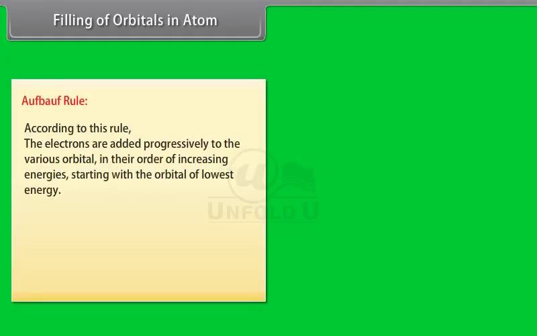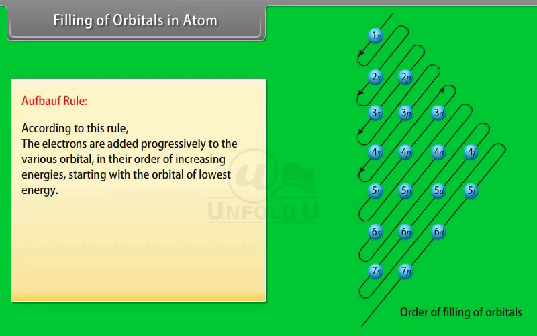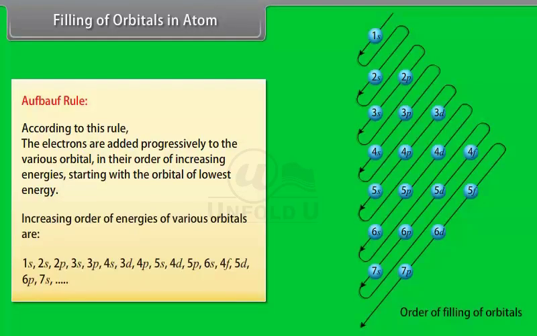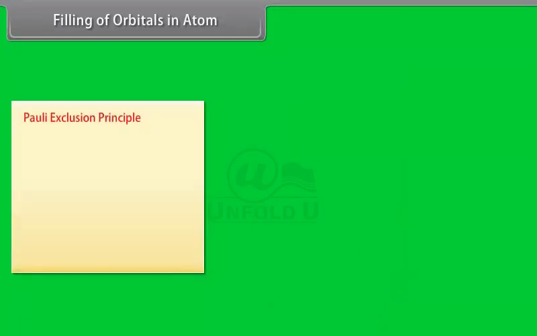Aufbau rule. According to this rule, the electrons are added progressively to the various orbitals in their order of increasing energies, starting with the orbital of lowest energy. Increasing order of energies of various orbitals is: Pauli's exclusion principle.